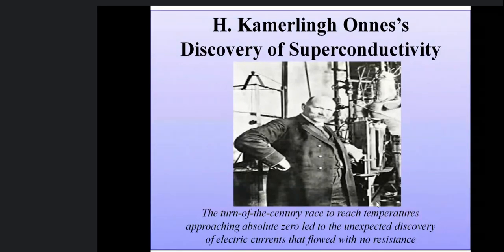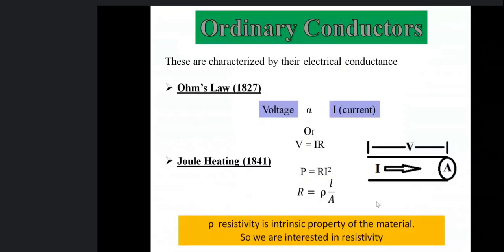Superconductivity means that when the resistance of the material goes to zero, the material is said to be in the superconducting state. We'll see exactly what this state is, but before that, let us start with the basics of conductors and resistivity, how it goes to zero, and what we mean by resistivity at ordinary temperatures in ordinary conductors.